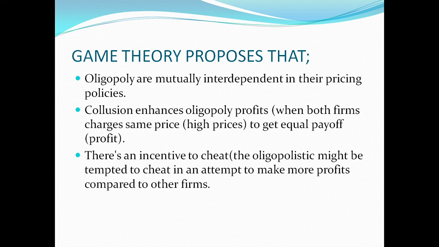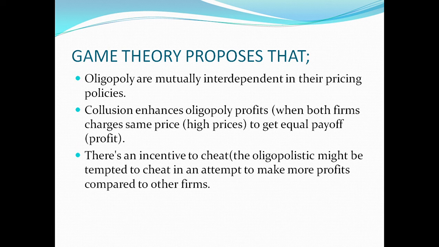The game theory proposes that oligopolies are mutually interdependent in their pricing policies. This illustrates that the pricing decision of one firm will affect the rival's pricing decision. And the next one says collusion enhances oligopoly profits.